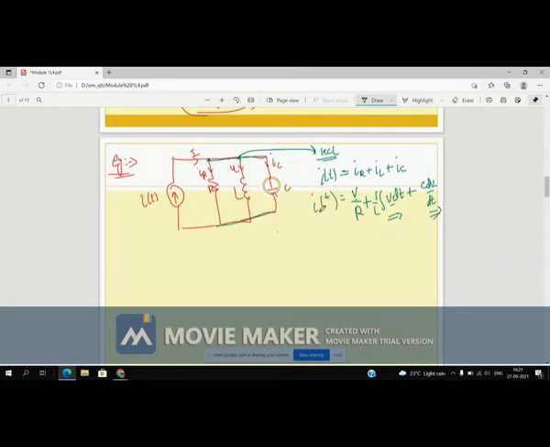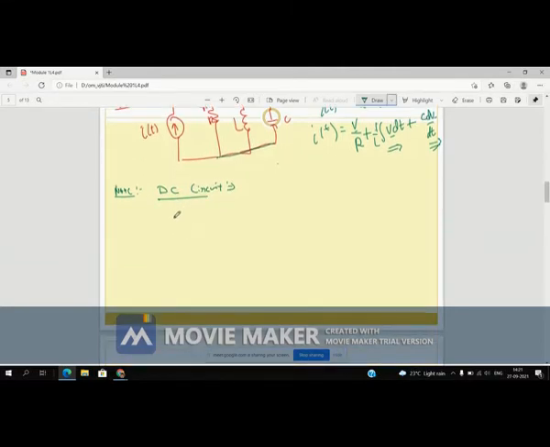Okay. Now one thing to note: in a DC circuit, an inductor element is taken as a short circuit, right? Short circuit.